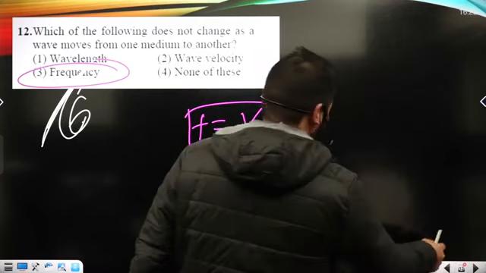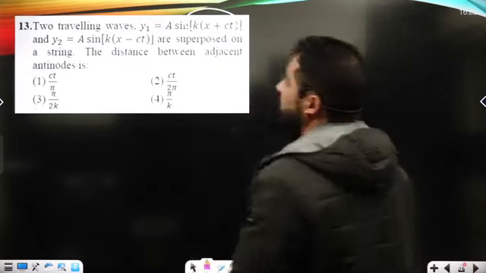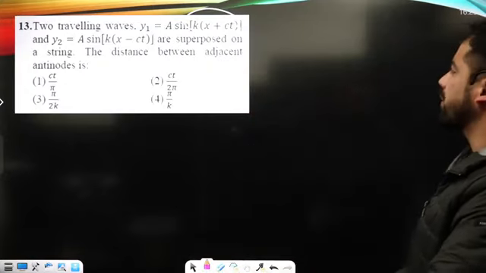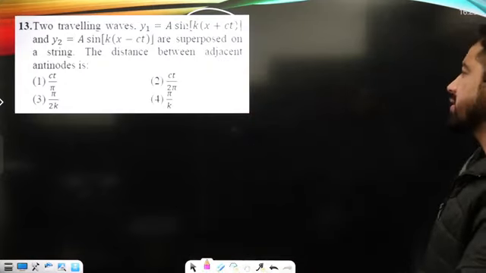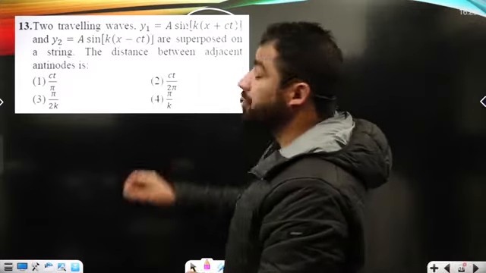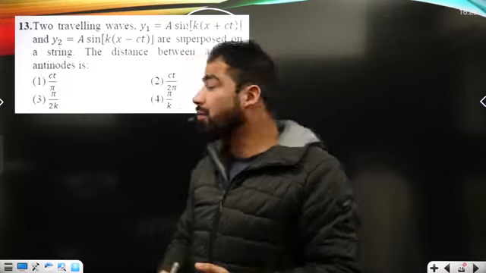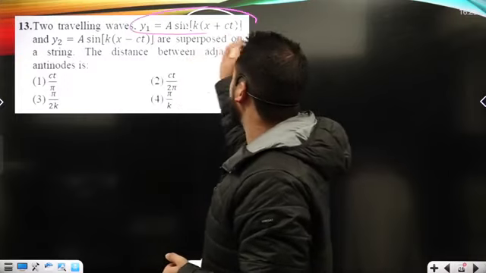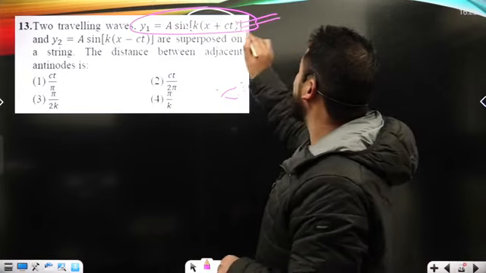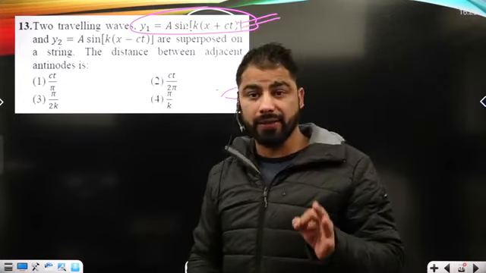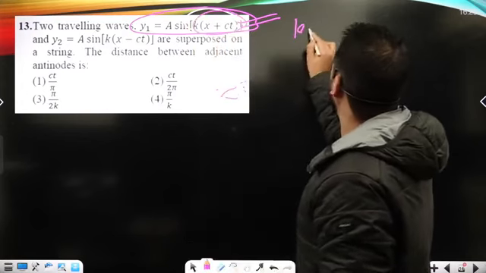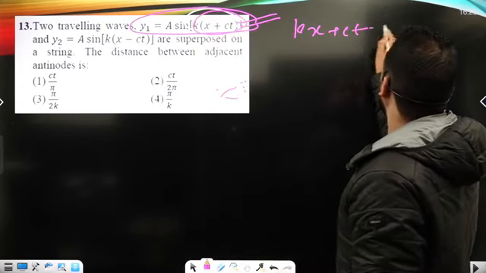Anyway, here it is. Two traveling waves and their displacements are superimposed on a string, and we want the distance between adjacent antinodes. If I look at the displacement of the first wave and want to know whether it is a right or left traveling wave, I can compare the argument of the sine to 0.